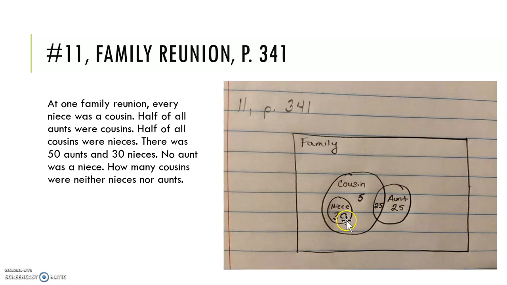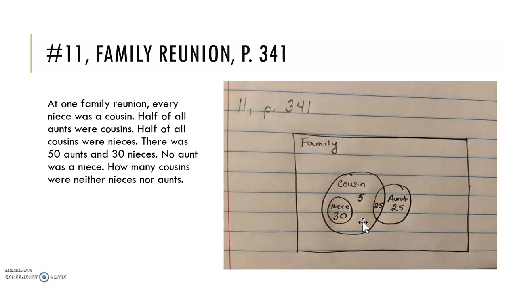We put nieces as a subset of cousins, and we label that with 30 because all 30 nieces would be a cousin, and so we can label that within the niece category. Half of the aunts are cousins, so we intersect the loop of aunts, and we label half of them in the intersection with 25. The other half of 25 would lie on the outside. We want to know how many cousins were neither nieces nor aunts. So that would pertain to the area that shows no intersection with nieces and no intersection with aunts, just this portion.